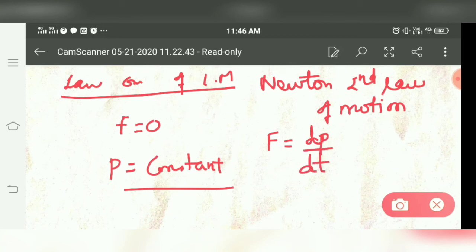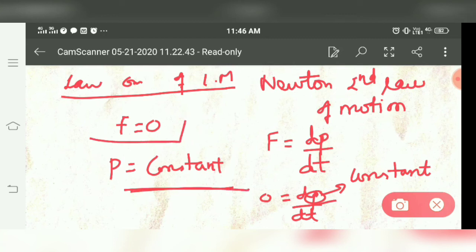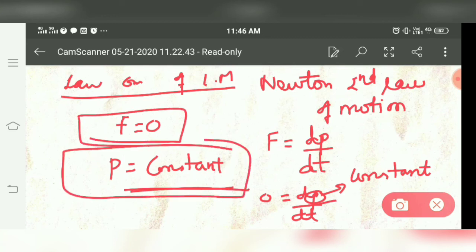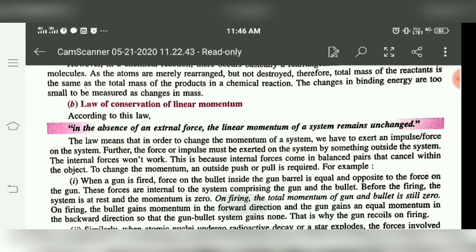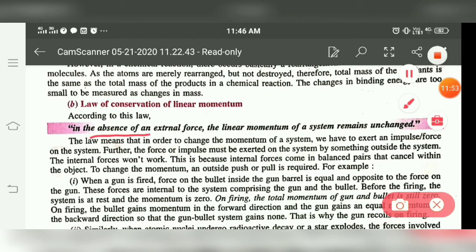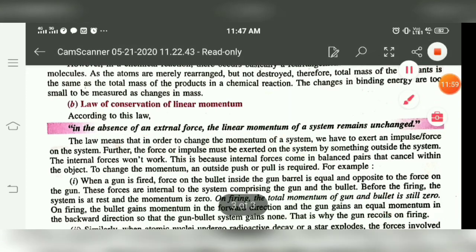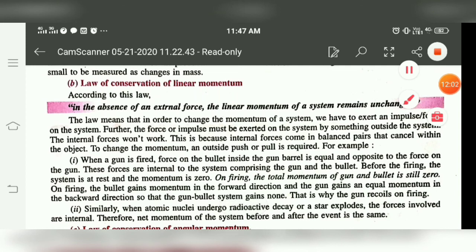So by using the differentiation formula, if the force acting on any particle is zero, in that case the differentiation of momentum is also zero. If the differentiation of some quantity is zero, it means that quantity is a constant. So P is a constant here. So if the force acting on a body is zero, then the total linear momentum of the body is constant. So what we have: in the absence of an external force, the linear momentum of a system remains unchanged. So if no external force is acting on the system, in that case linear momentum will remain the same.